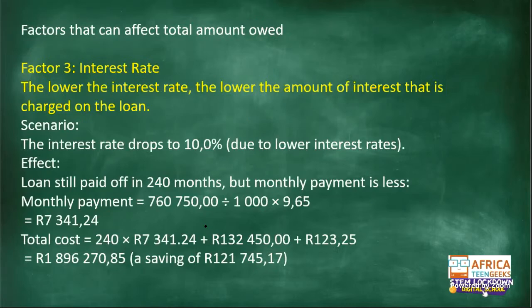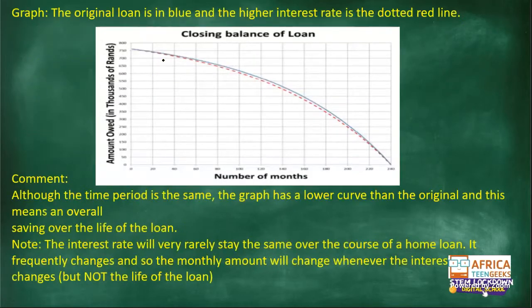This was, I want to show you the graph there. The graph of the changing interest rate shows you there's not much of a difference because it fluctuates. At some points, the monthly repayments would be lower. At some points, they'll be higher. It will very rarely stay the same over the course of a home loan. It frequently changes, so the monthly amount will change whenever the interest rate changes.